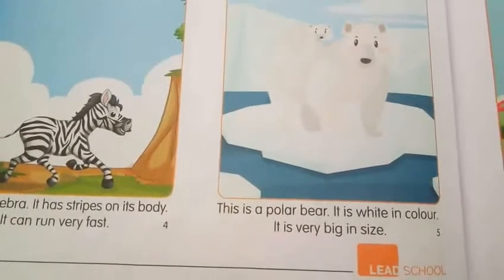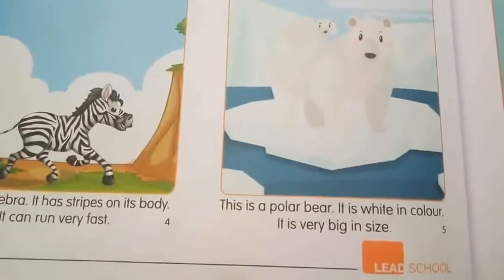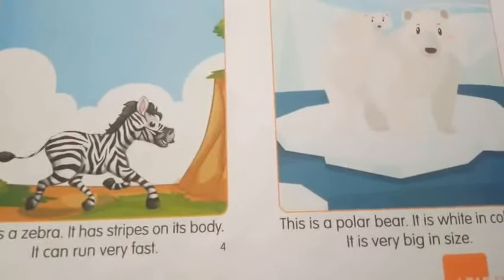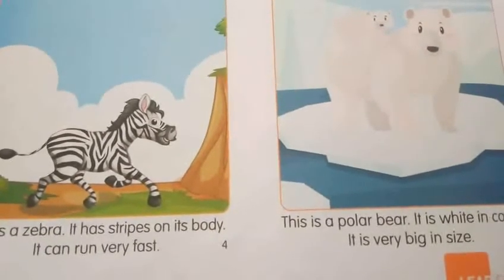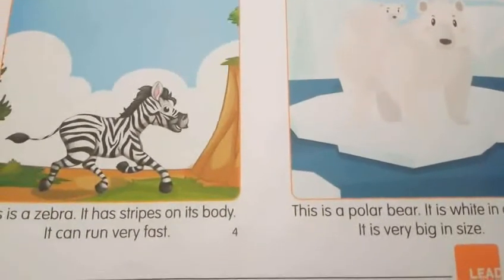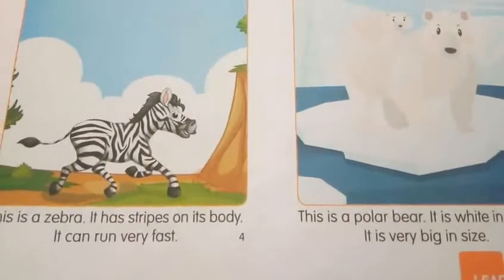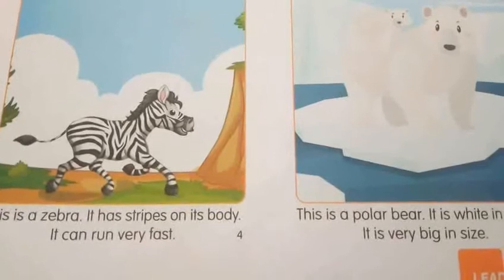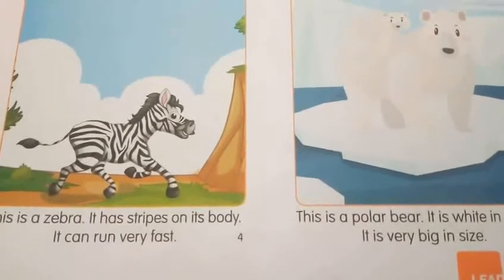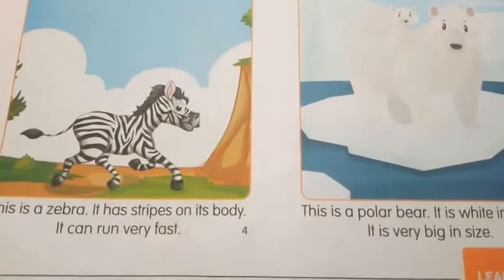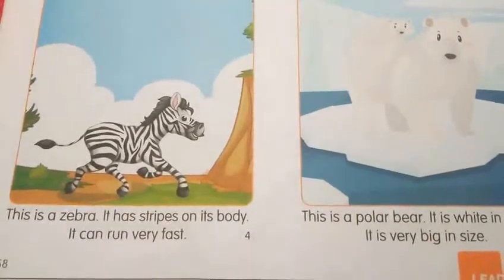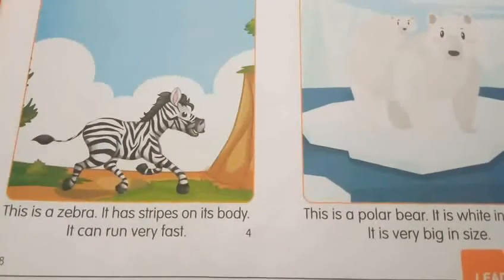Shall we discuss some questions about the story, my dear children? Yes. Who is the character on page number 1? Anybody say? Yes, deer. Where is the character on page number 1? That means settings. Great, my dear children.